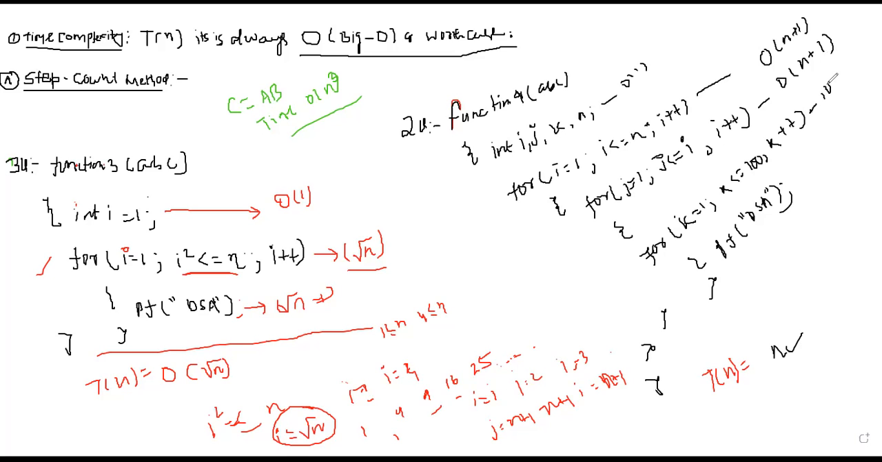100 times. Yes, because there is no condition for n in this. Fine. Then you're saying this will be done 100 times. So what about this printf statement? How many times will it run? It will run 100 into n plus 1.